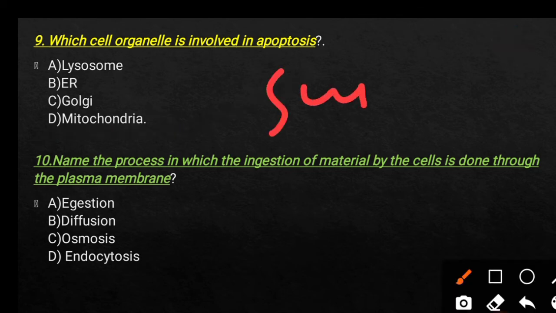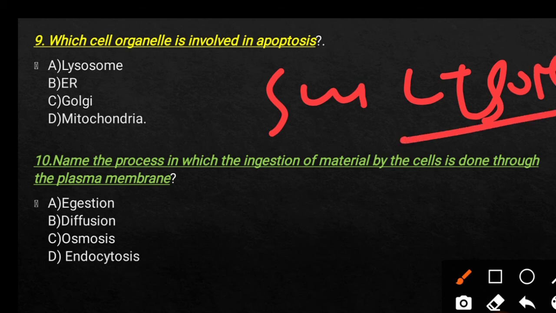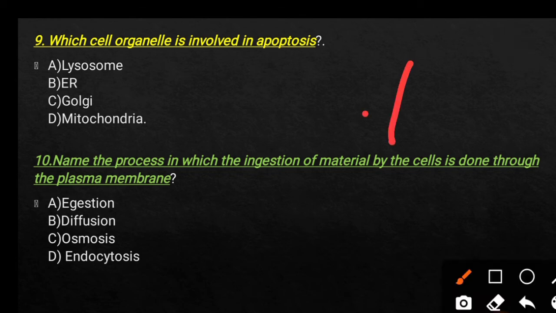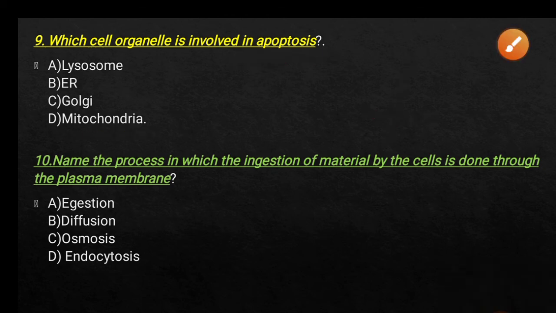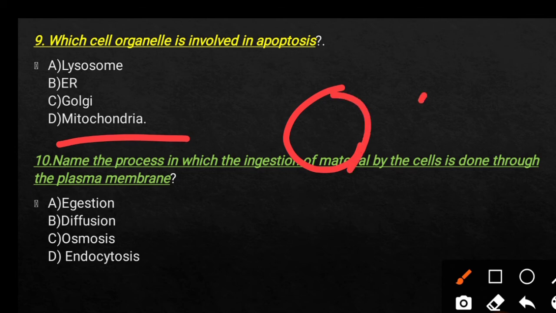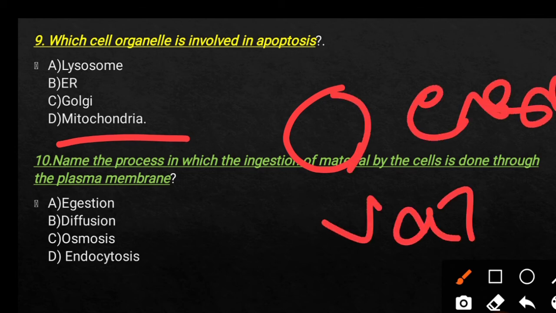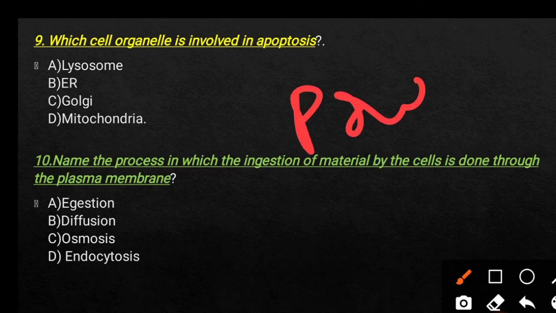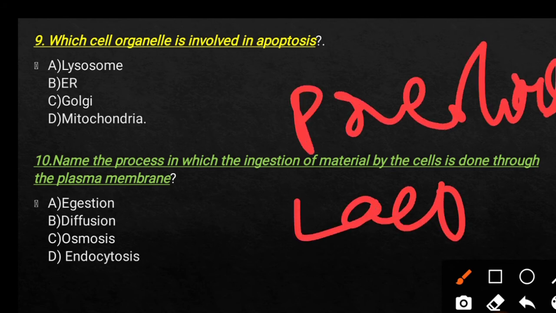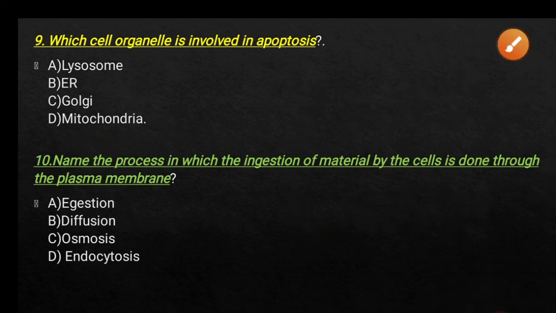And as you know, lysosomes also act as a suicidal bag, and when the cell is damaged, they release hydrolytic enzymes and make the cell die itself. So overall, which organelle helps or plays a role in apoptosis or overall cell death? Here the right answer is mitochondria, because it is the energy tank of our cell, and that's why it is known as the powerhouse. And lack of energy leads to cell death.